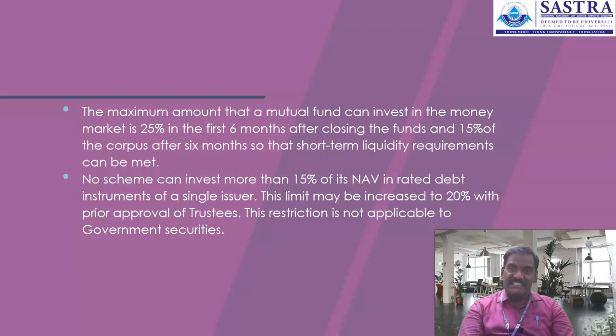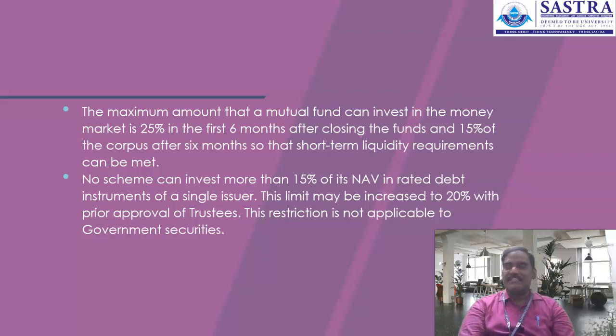The guidelines tell the asset management companies that the money market investment can be around 25 percent in the first 6 months after closing the funds, whereas after 6 months they need to maintain 15 percent of the corpus.